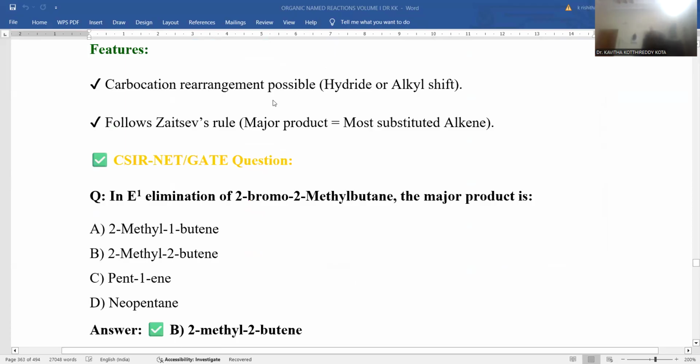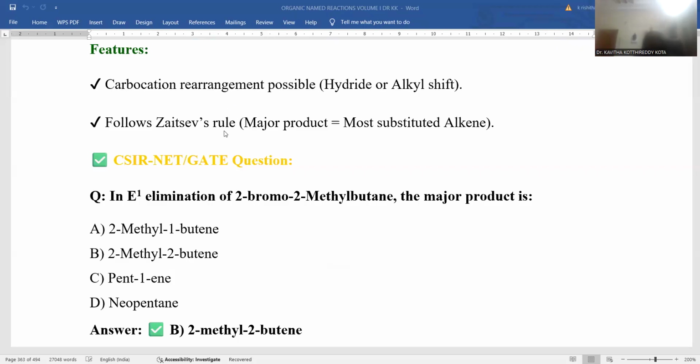Carbocation rearrangement is possible if a tertiary carbocation is not generated initially, and the reaction will go for higher stability. Any species has a stronger tendency to get stabilized. That's the reason the tertiary carbocation is more stable than primary and secondary, and carbocation rearrangement is also possible in E1 elimination.